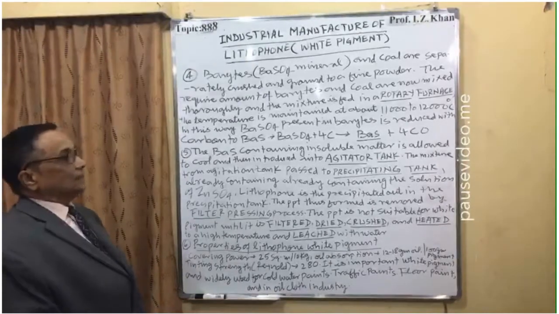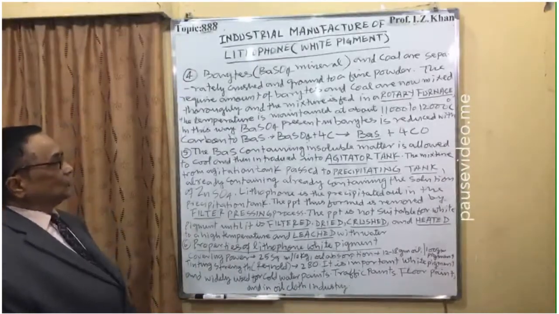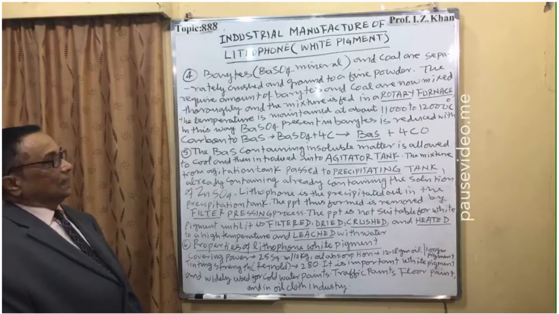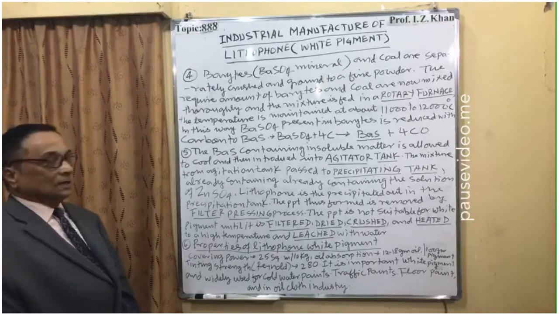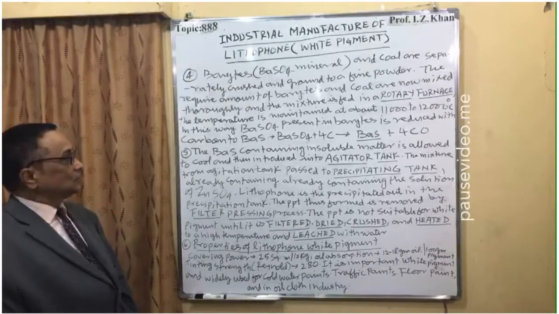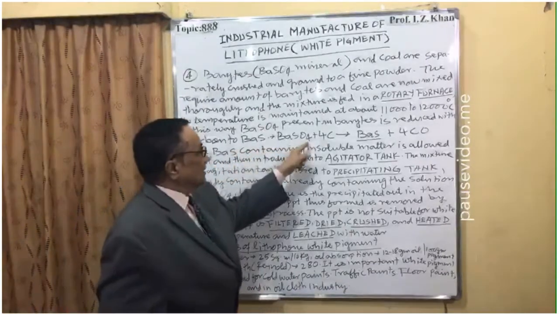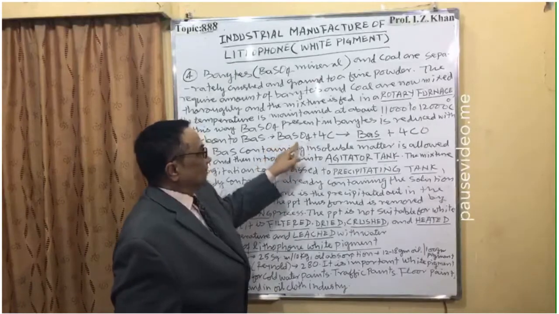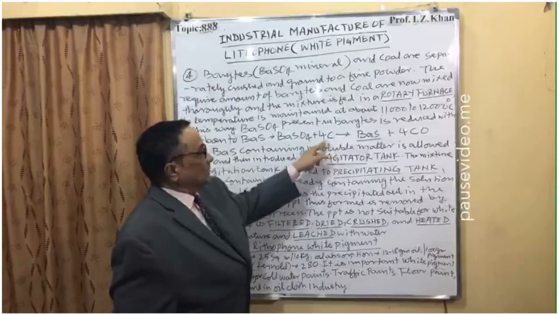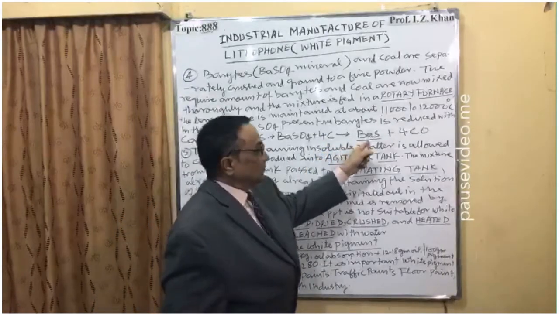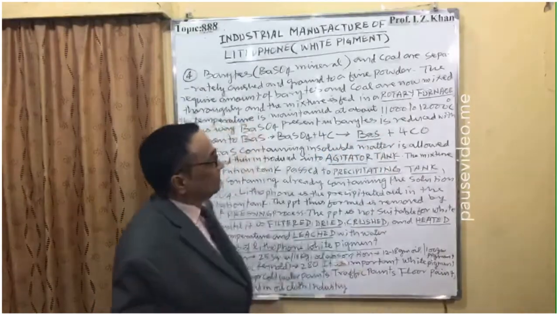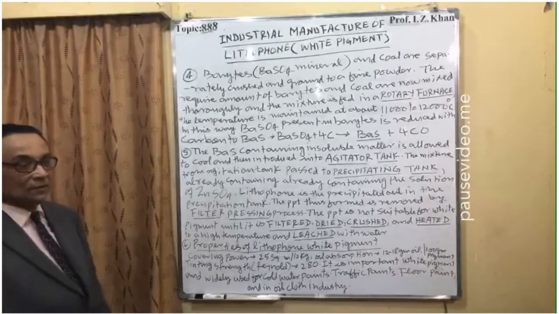In this way, barium sulfate, BaSO4, present in the barytes mineral is reduced with carbon to barium sulfide, BaS, and 4 molecules of carbon monoxide are released.